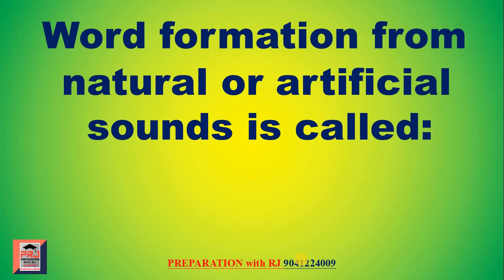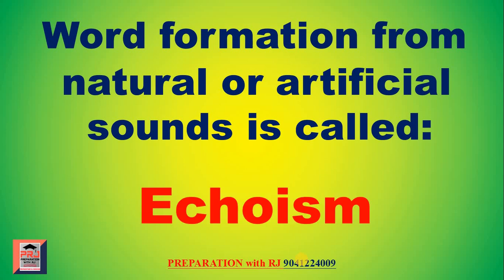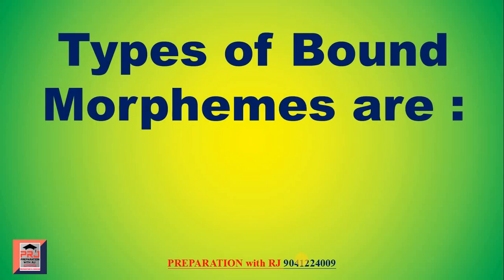Word formation from natural or artificial sounds is called echoism. The other name of echoism is onomatopoeia. As an example, bark. This example is from natural sound, and click is an example of artificial sound. Types of bound morphemes? The answer is 2: inflectional and derivational.